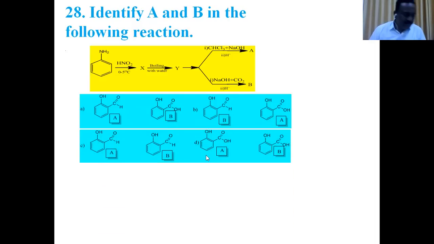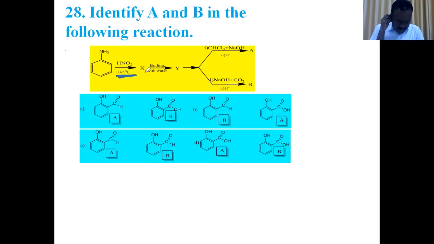Identify A and B in the following reaction. Just observe carefully the reaction steps given. The starting reactant is aniline. It reacts with HNO2 at low temperature, 0 to 5 degrees Celsius, and forms the product X. So HNO2 at low temperature represents diazotization.